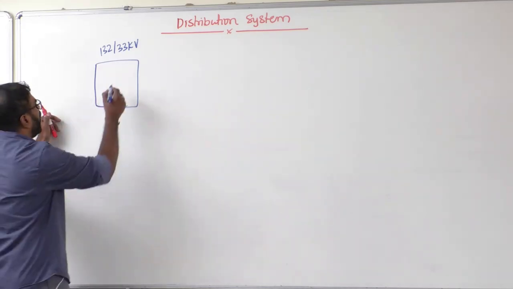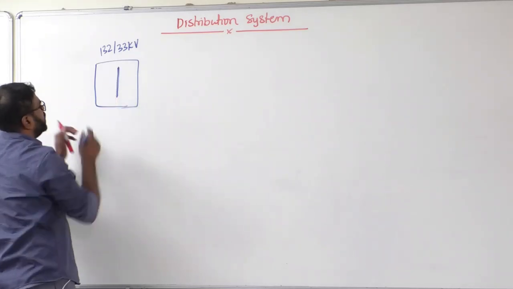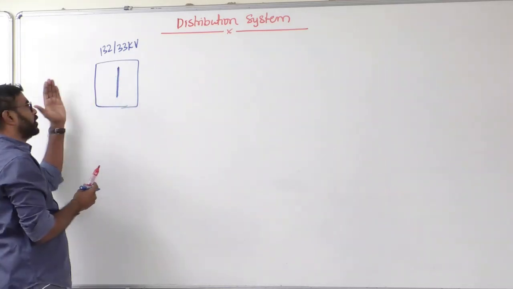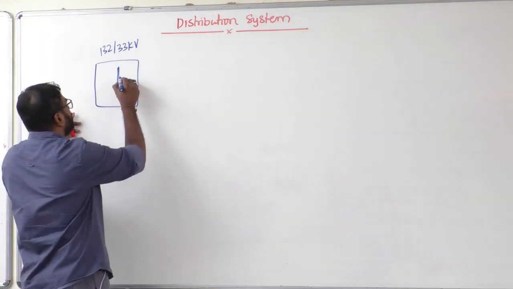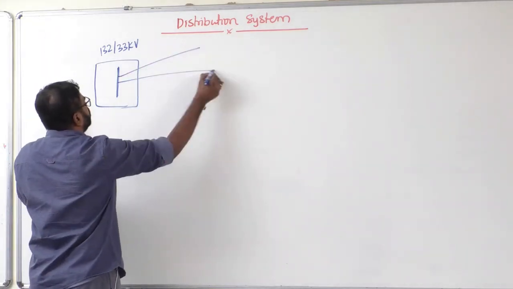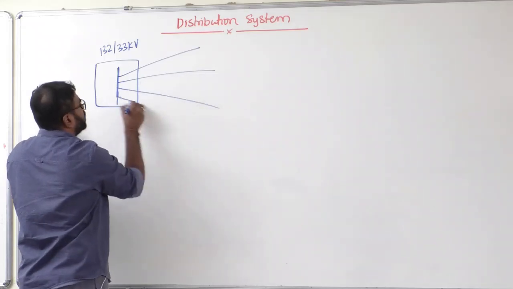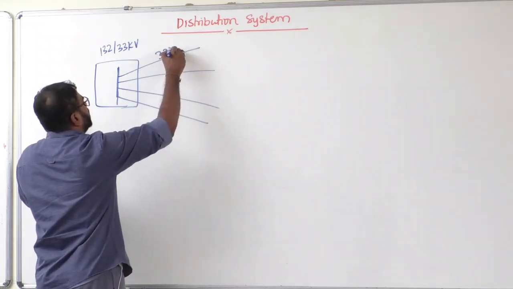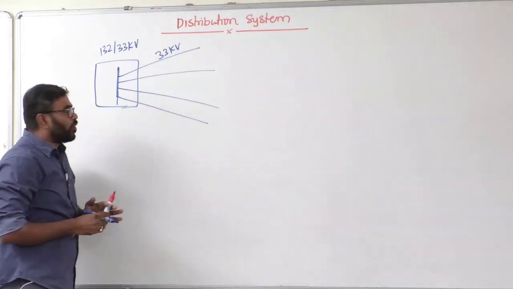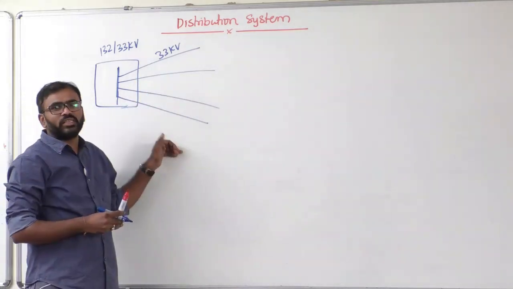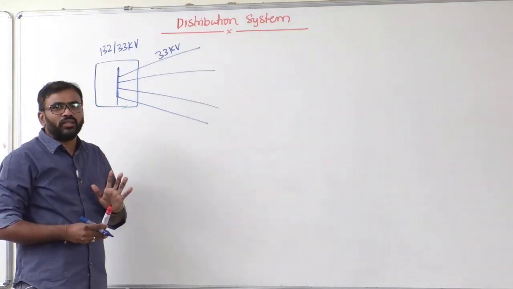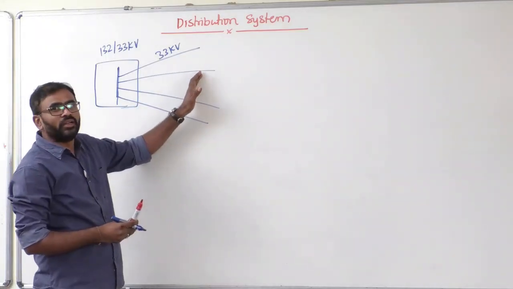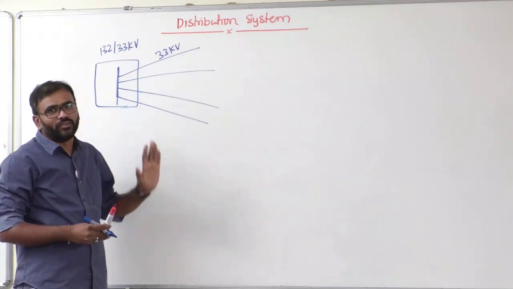Now this is the 33 kV bus. Before this we have a transformer, a 132 kV by 33 kV transformer. From here so many 33 kV lines are going out. All these 33 kV lines come under the distribution system. Simply speaking, the distribution companies must take care of these 33 kV lines.